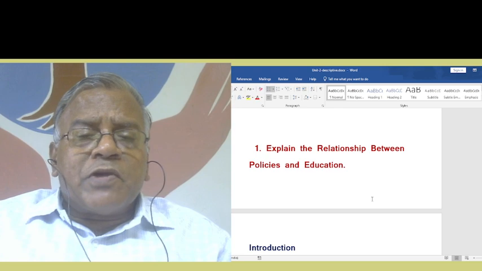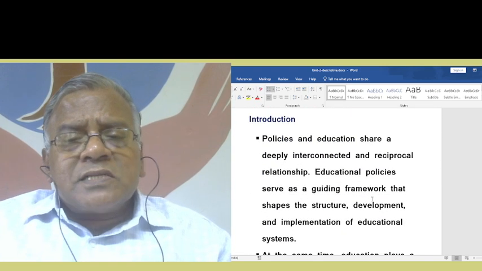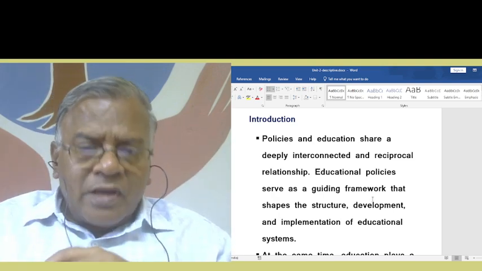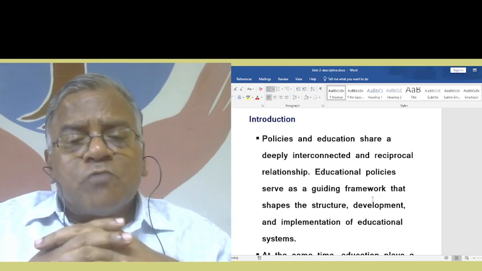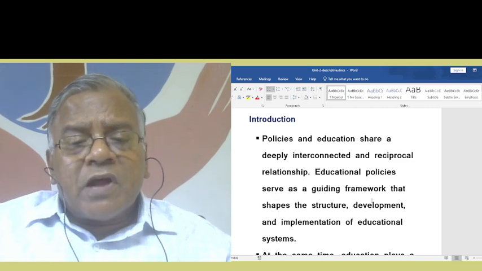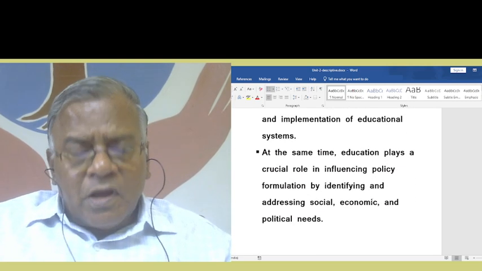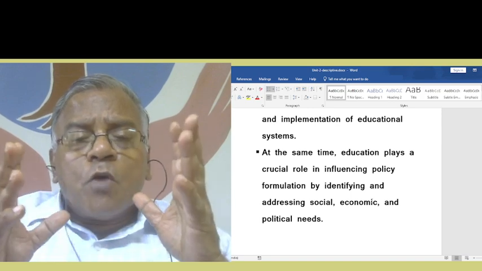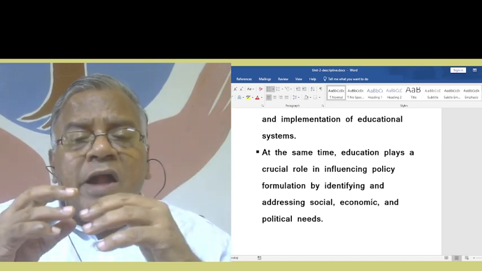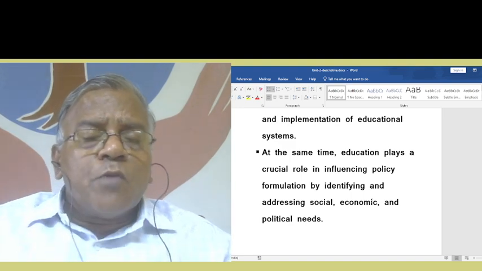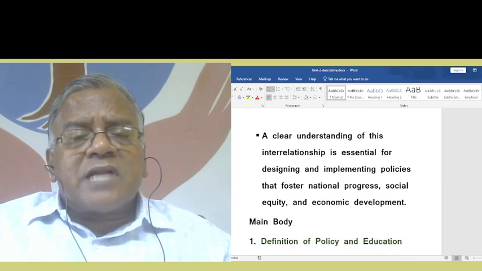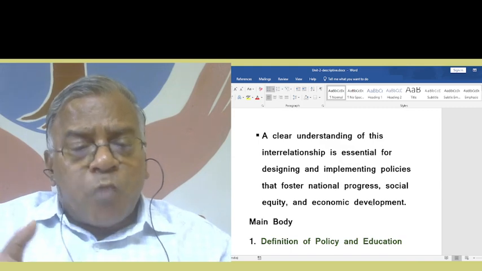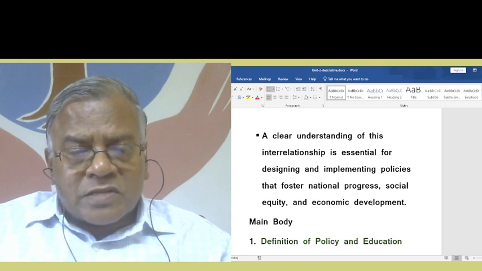Explain the relationship between policies and education. Policies and education share a deeply interconnected and reciprocal relationship. Educational policies serve as a guiding framework that shapes the structure, development, and implementation of educational systems. At the same time, education plays a crucial role in influencing policy formulation by identifying and addressing social, economic, and political needs.